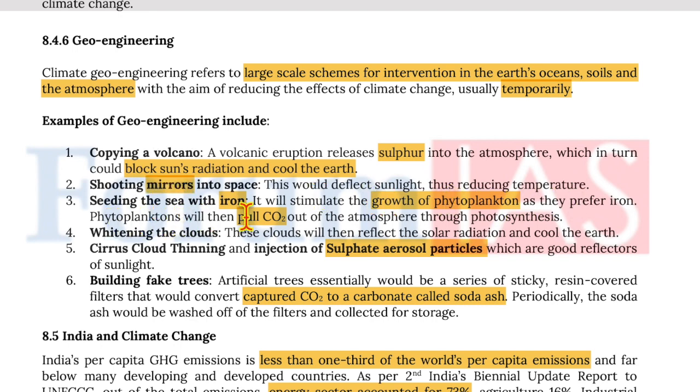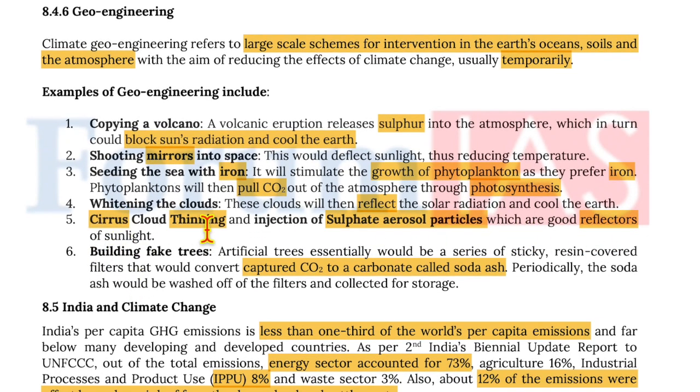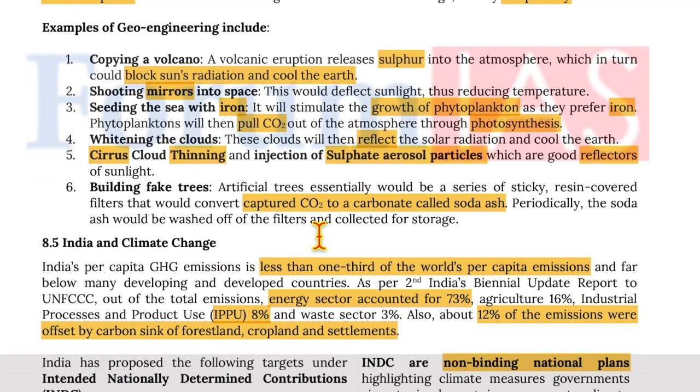Seeding the sea with iron, it will stimulate the growth of phytoplankton as they prefer iron. Phytoplankton will pull CO2 out of the atmosphere through photosynthesis. Whitening the clouds, these clouds will then reflect the solar radiation and cool the earth. Cirrus cloud thinning and injection of sulfate aerosol particles, which are good reflectors of sunlight. Building fake trees. Artificial trees essentially would be a series of sticky resin-covered filters that would convert captured CO2 to carbonate called soda ash. Periodically, the soda ash will be washed off the filters and collected for storage.